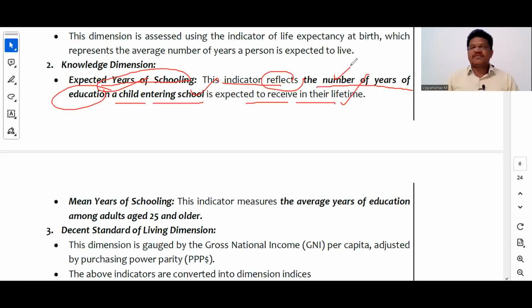So the number of years of school education, or how many years of education a child who is entering school is expected to receive. That is 5 years, 6 years, 10 years. So they take the average value.